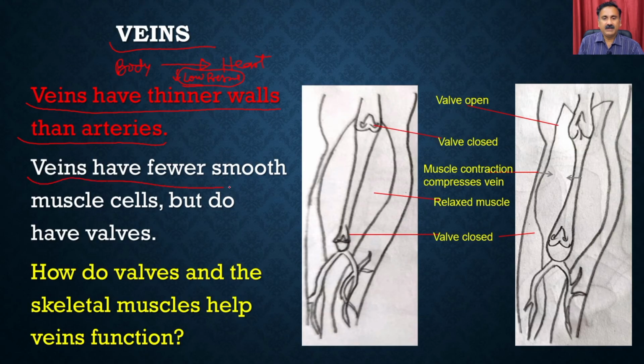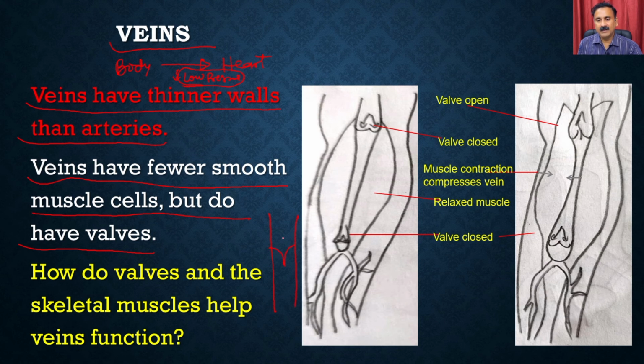Veins have fewer smooth muscle cells, but they do have valves, right? So the flow of the blood into the arteries or the veins is always regulated by the valves. And what is the function of these valves? They are present like this.